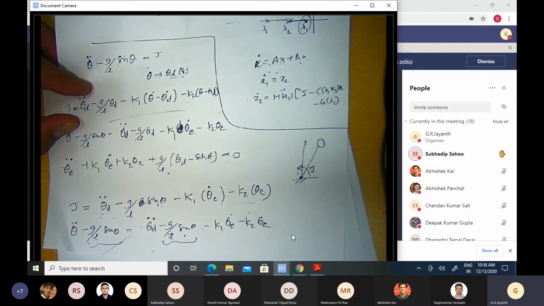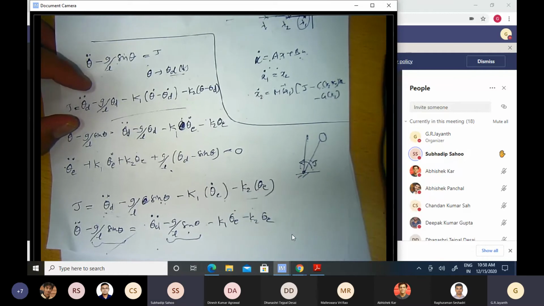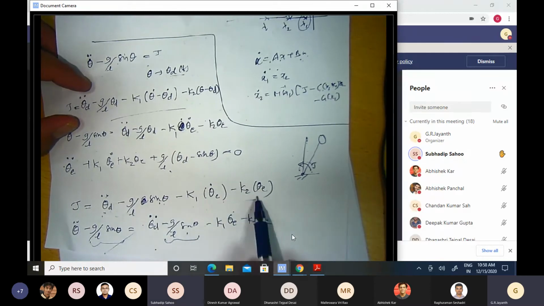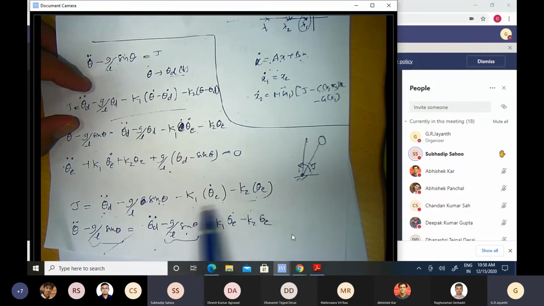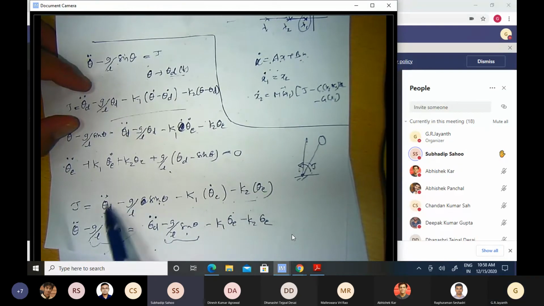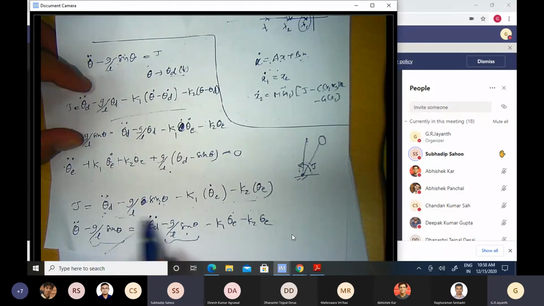How do we define tau as a function of theta? Yes, so we have already defined it here. We have that first term, theta double dot minus g by L sine theta. So do we have to take the original system function? So why did I do this? Roughly, I will tell you why I put minus g by L sine theta.